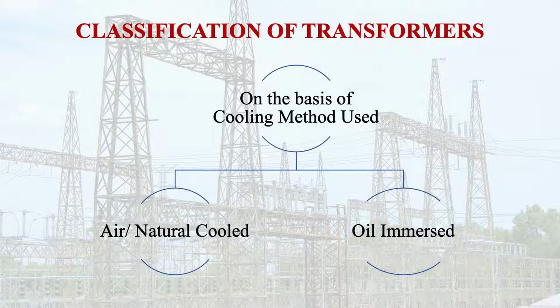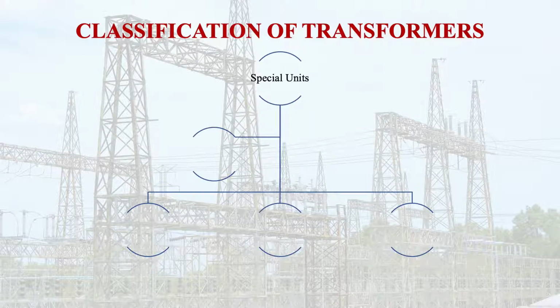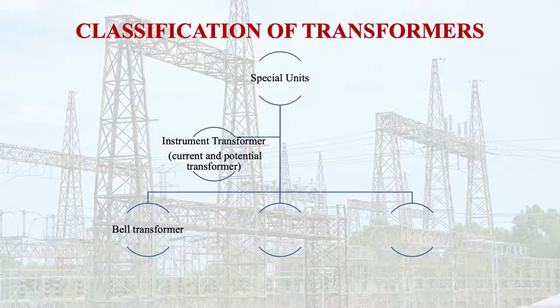Then you should also know that there are some special units of transformer, which are called the instrument transformers, like current and potential transformer. Why do we use these instrument and potential transformers? I have discussed several times that to measure the current and voltage, we use the instrument transformer, because we cannot measure them at very high voltage or very high current. So in that case, to bring it into the range of the instrument, these kinds of transformers are used. Then belt transformer, welding transformer, pulse transformer. So these are some other special transformers.